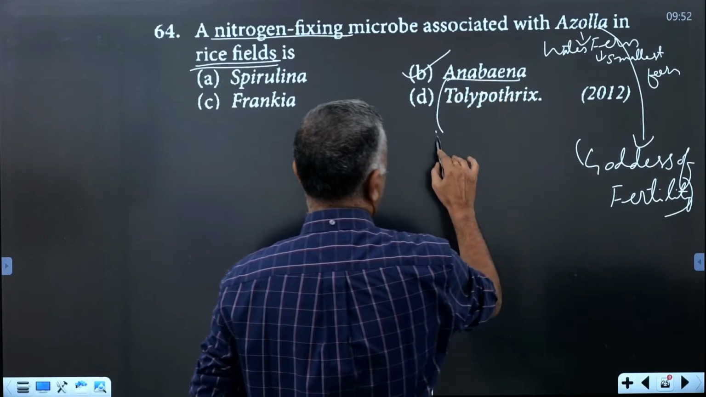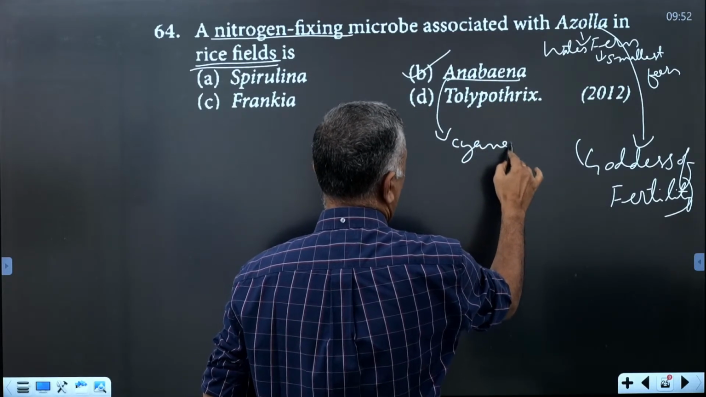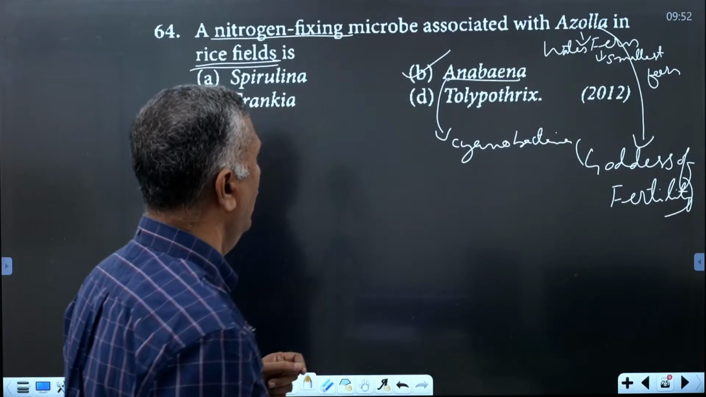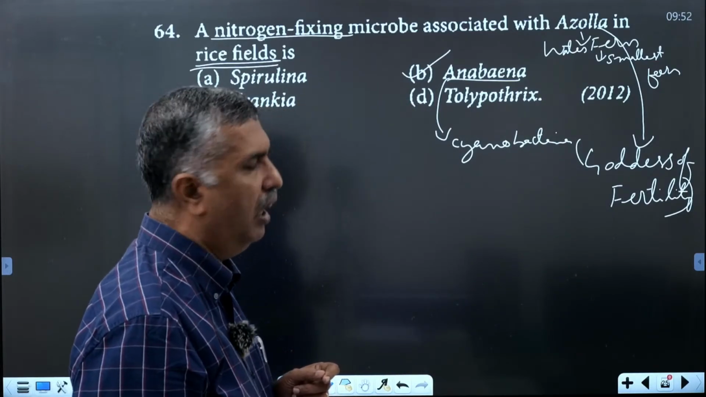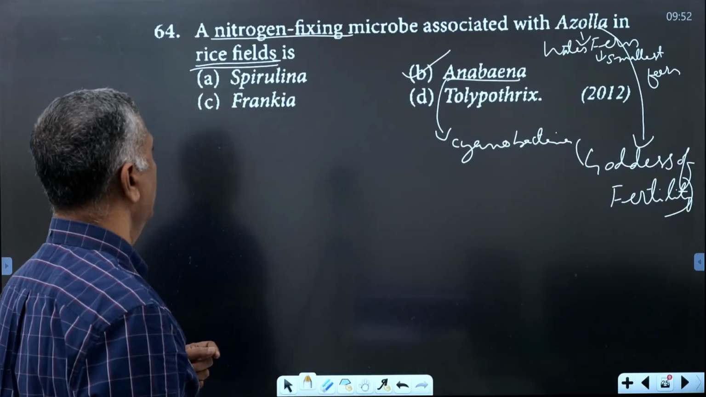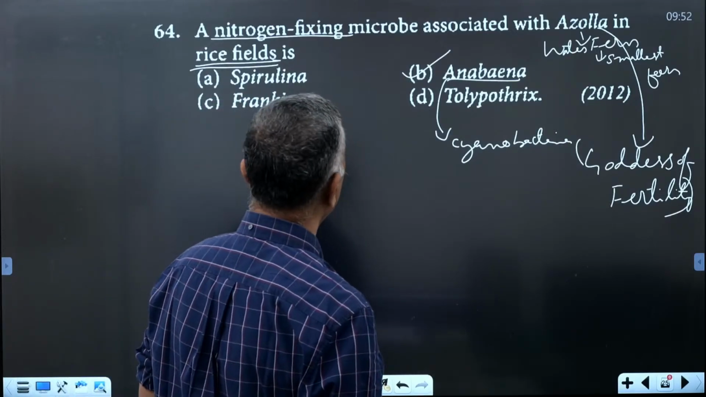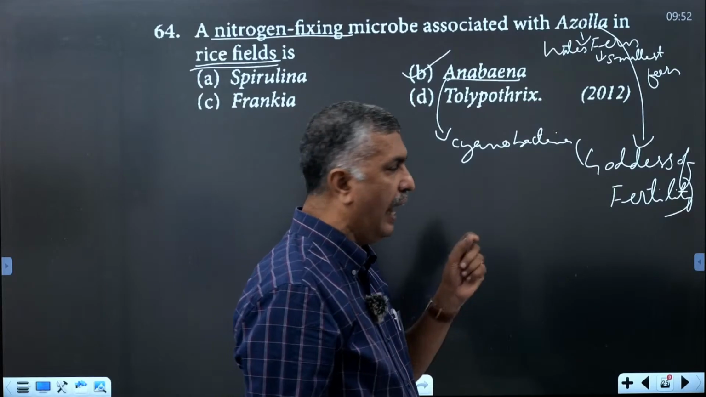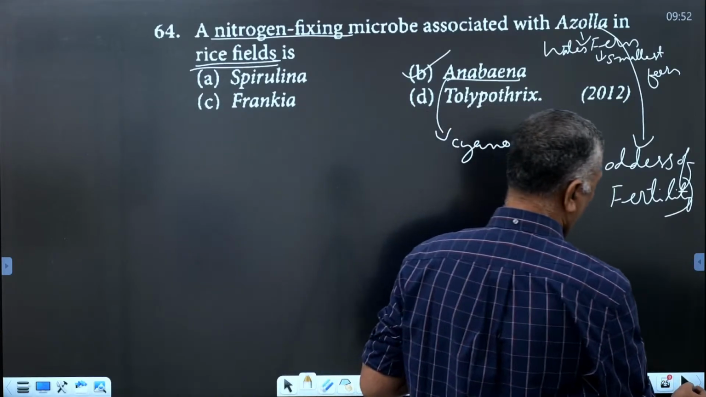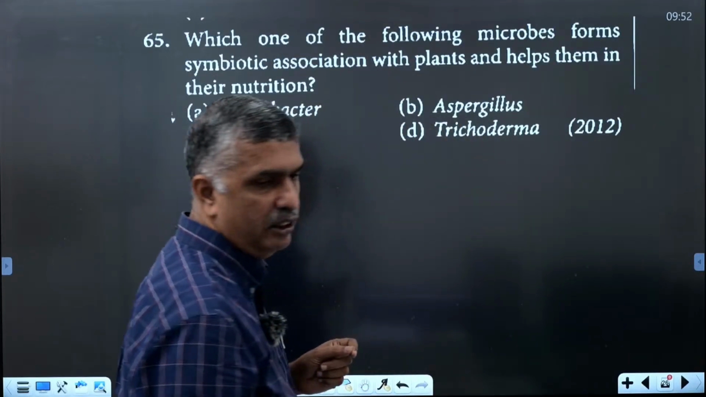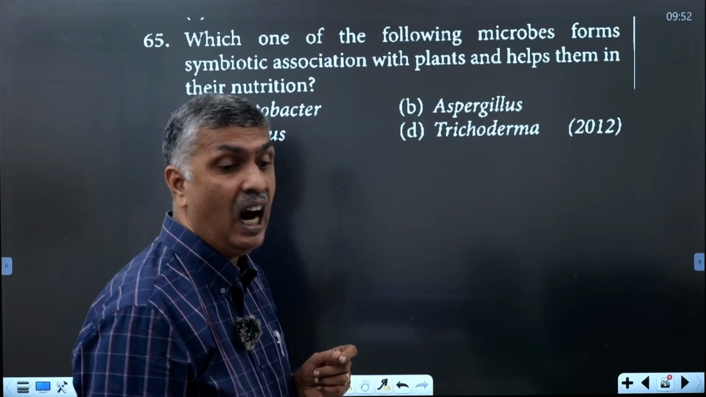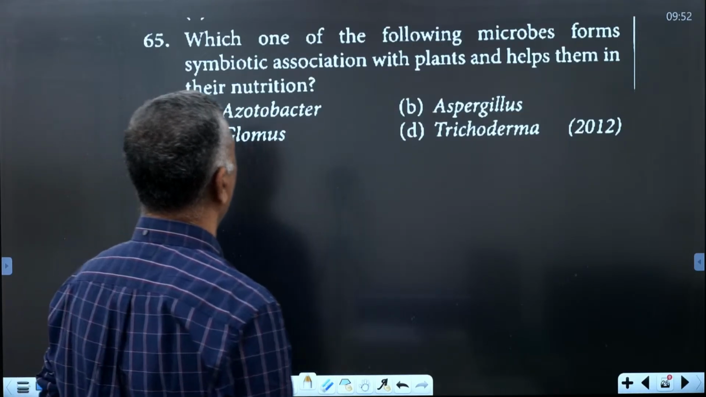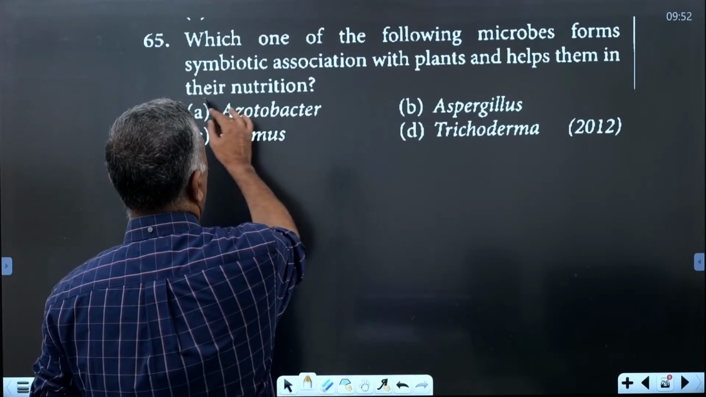It belongs to cyanobacteria, free-living cyanobacteria, that is Anabaena. Anabaena is associated with the Azolla leaves in rice fields. It increases the nitrogen fixation. That is very important, Azolla with the Anabaena. Anabaena is a cyanobacterium, sometimes called blue-green algae. Then, which one of the following microbes forms symbiotic association with the plants and helps them in their